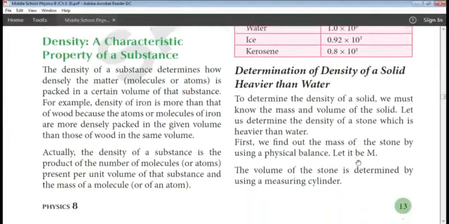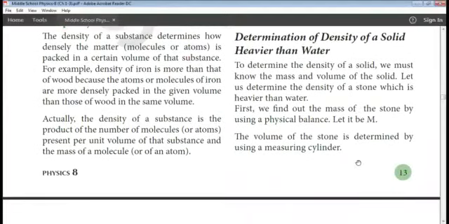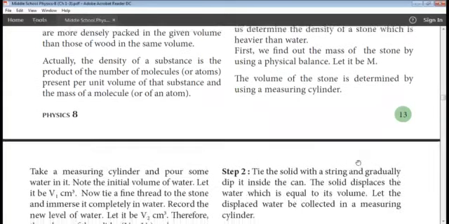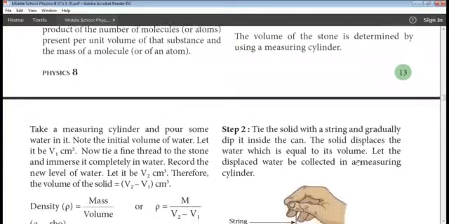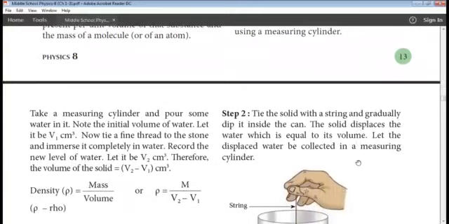Okay, how to determine the density of a solid? See here, to determine the density of a solid, what do we need to do? To find the density, we should know the mass and volume of that particular substance. So how to find the mass and volume of a particular substance? Take a stone and weigh it, and note down the mass as m.